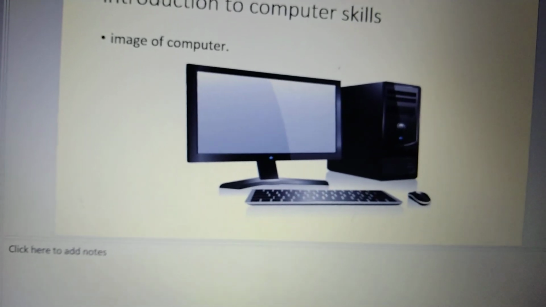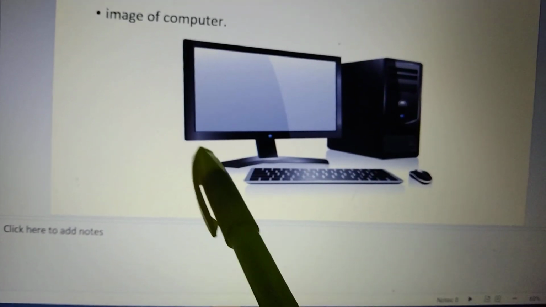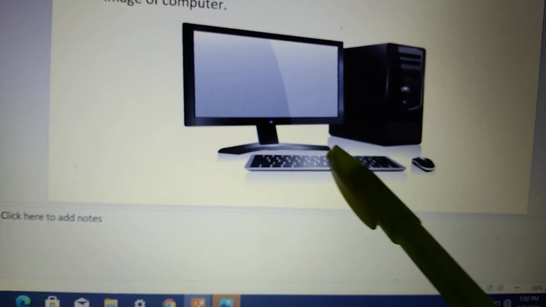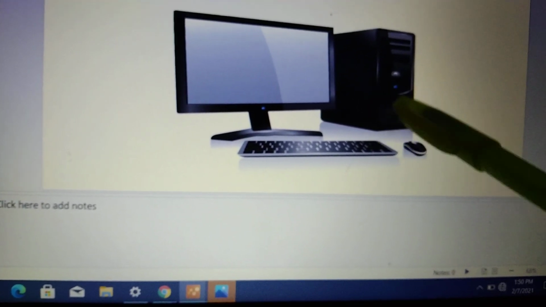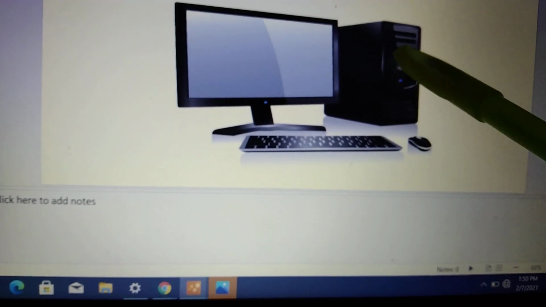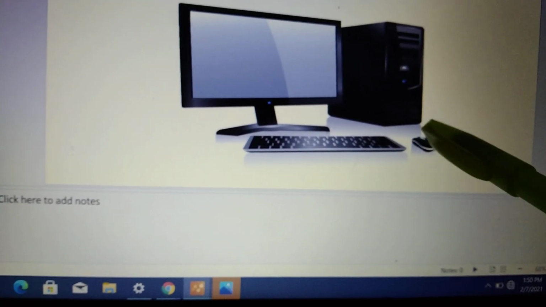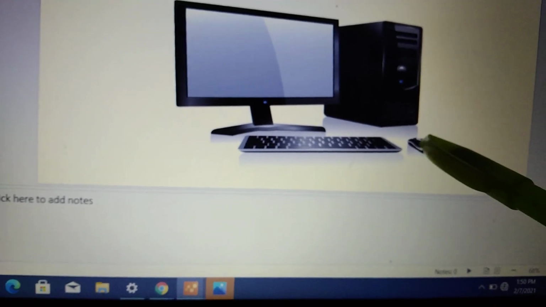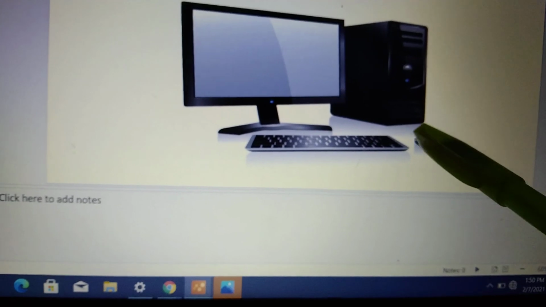This is the image of a computer. This is a complete computer. This is the computer itself. It has the memory. Everything is going to be processed in this. This is the mouse. It is an input device.